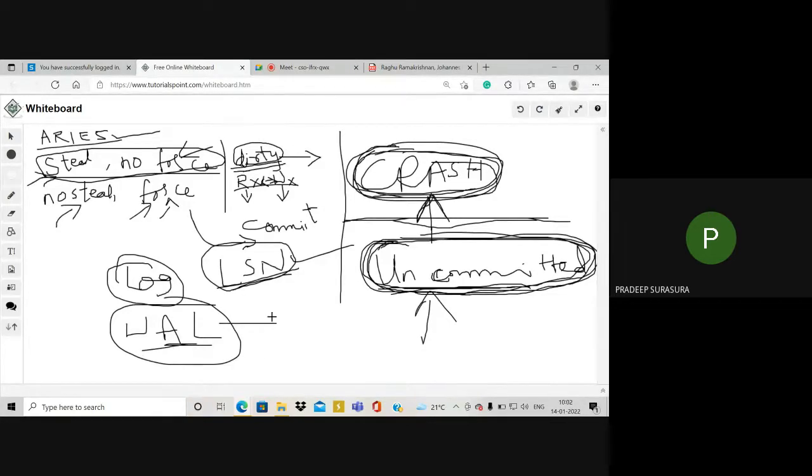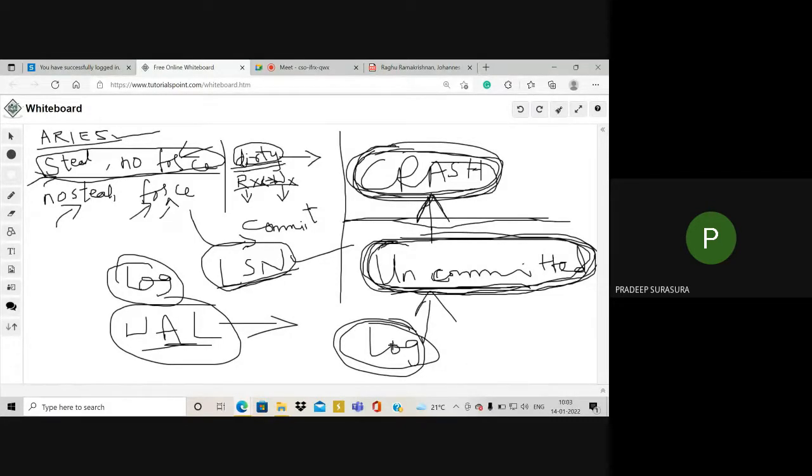This protocol is used to write the data in the log file. So the log file is very important. Whatever happens, we have to go through the log file in order to recover or take care of the transactions. So the log plays a very important role in recovering the data from a crash.